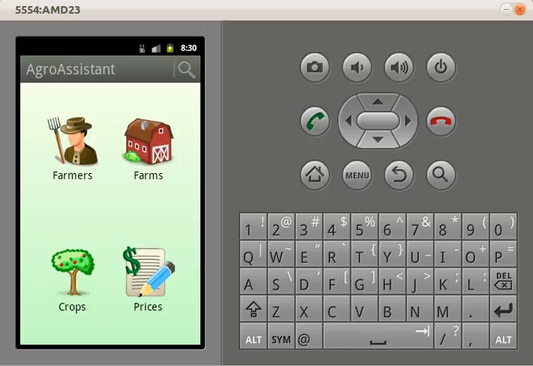One of the earliest collaborations and projects coming out of the Open Data Initiative was a collaboration with the Ministry of Agriculture, in which we built an open data API for them that made available farmer information, crop information, price information that the ministry collects on a regular basis, as well as building, among others, an Android application, which you're seeing right here, which allows the extension officers who operate in rural areas to have remote access to the information in the API.